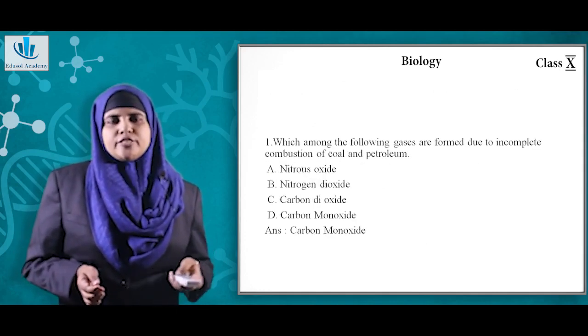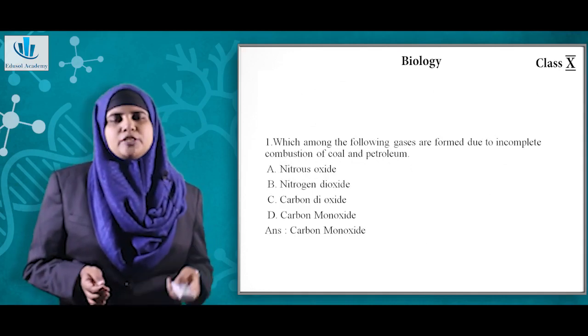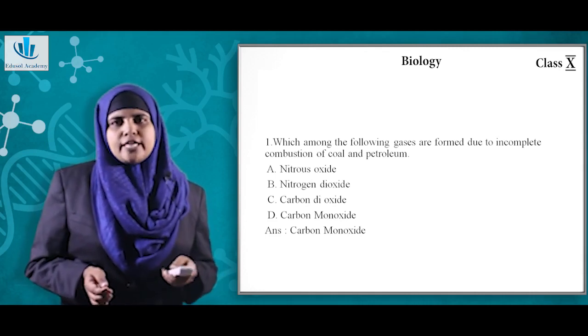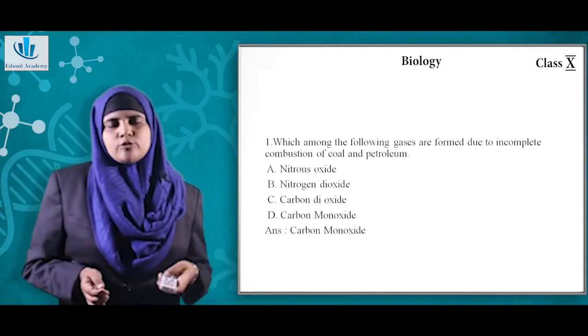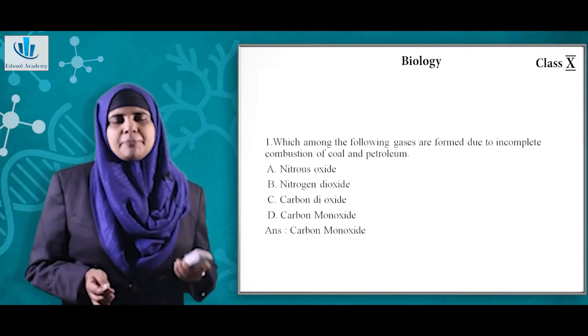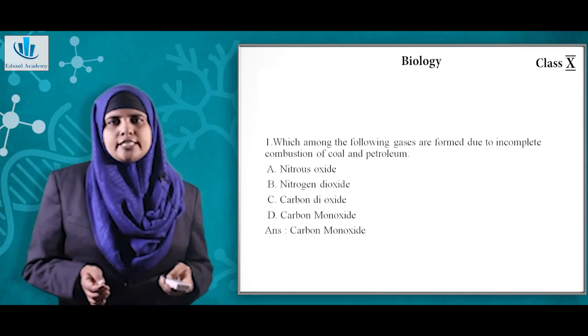So the first question is, which among the following gases are formed due to incomplete combustion of coal and petroleum? Option A, nitrous oxide, option B, nitrogen dioxide, option C, carbon dioxide, and option D, carbon monoxide. So here the correct answer will be carbon monoxide.